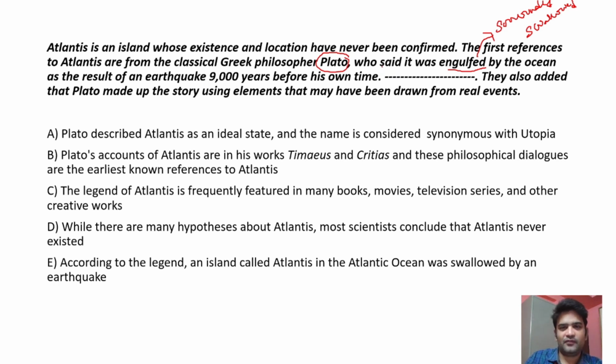After this comes the missing sentence. The clue here is "they." Till now it was talking only about Plato, but all of a sudden it says "they," so it means some people other than Plato.